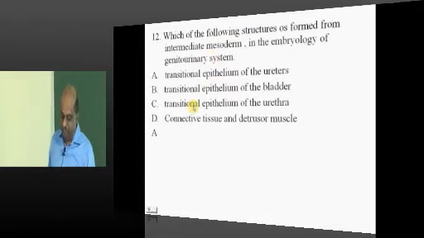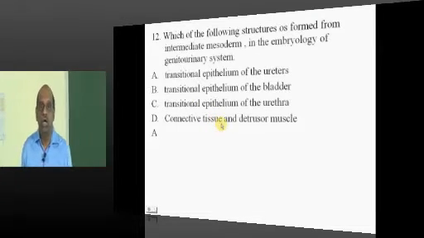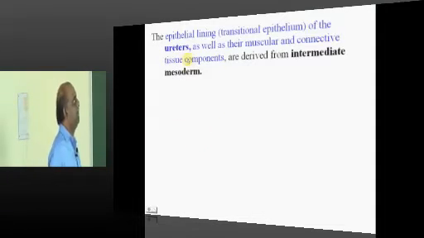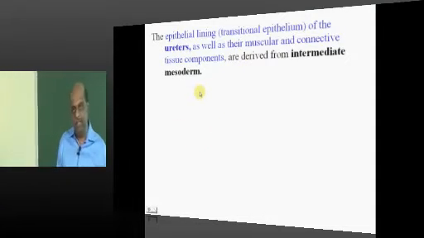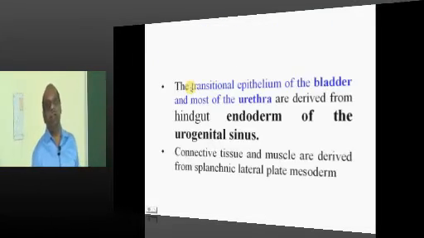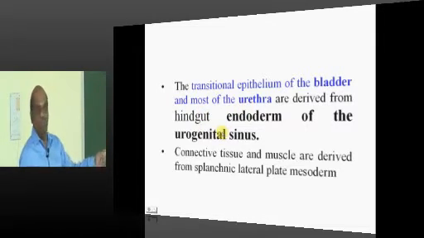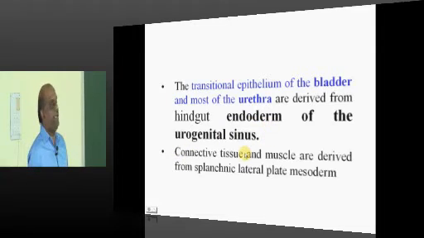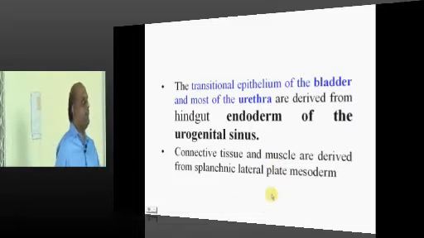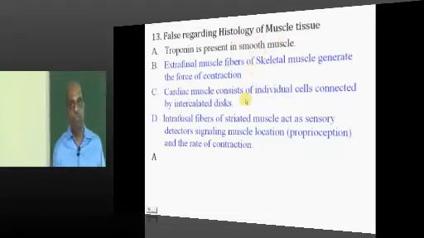Now, doctor, histology and embryology of the genitourinary system is one of the favorite issues for the examiner any day. You have a transitional epithelium in the ureter. Typically, it is derived from the intermediate mesoderm. Bladder and most of the urethral epithelium is derived from the endoderm of the urogenital sinus, and the connective tissue and the muscle, detrusor, they are all derived from the lateral plate mesoderm, is what you have to ultimately remember.